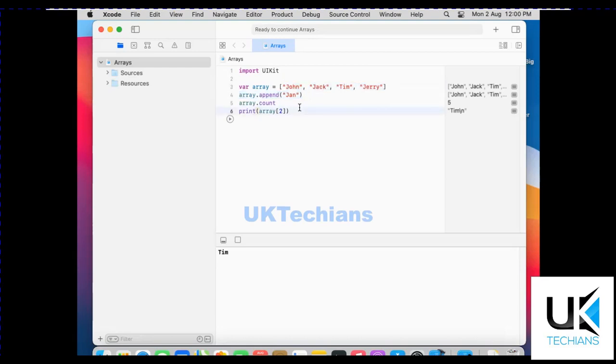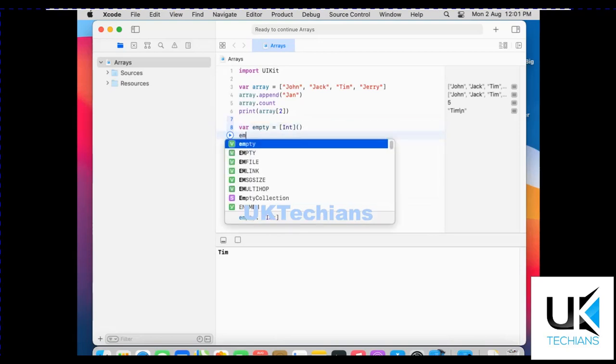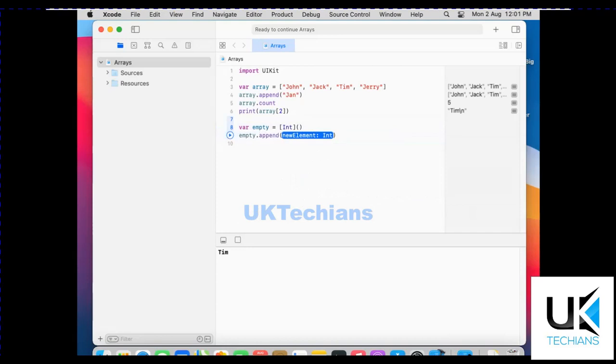Now let's suppose I have an array. I am using another array which is named empty, and now what I have to do is initialize an array. We have to define the type of array when the array is empty. So let's append values to it.